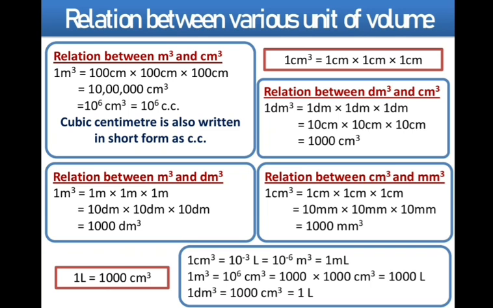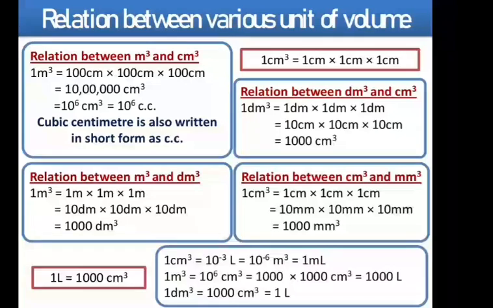Now in the same way, we can find the relation between the cubic decimeter and the cubic centimeter. We know the relation between the decimeter and the centimeter. 1 decimeter is equal to 10 centimeters. So when we find it, we get a relation: 1 cubic decimeter is equal to 1000 cubic centimeter. In the same way, we can find the relation between the cubic centimeter and the cubic millimeter. So we know the relation between the centimeter and the millimeter. So 1 centimeter is equal to how many millimeter? 10 millimeters. So by using the relation between the centimeter and millimeter, we can find the relation between the cubic centimeter and the cubic millimeter.